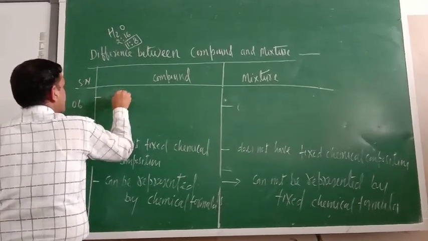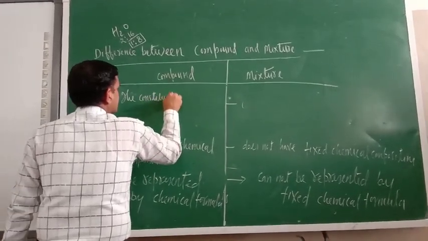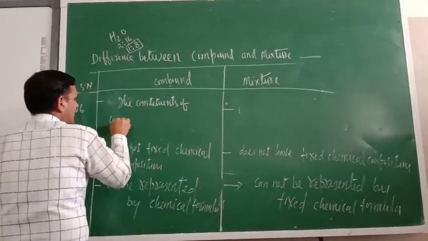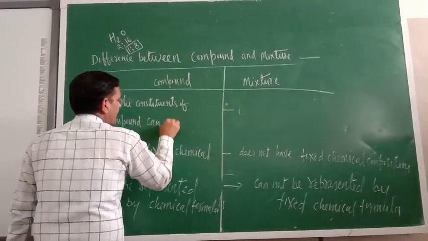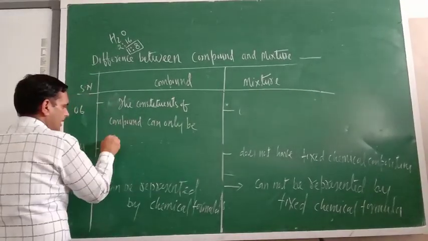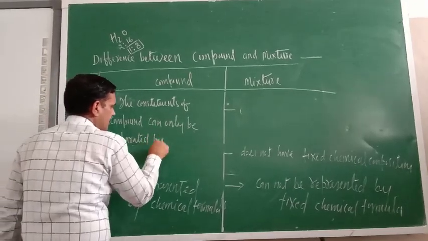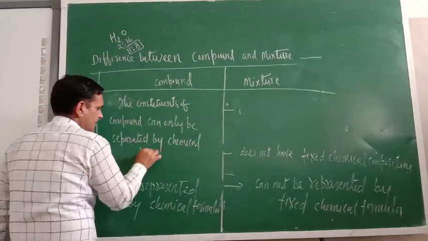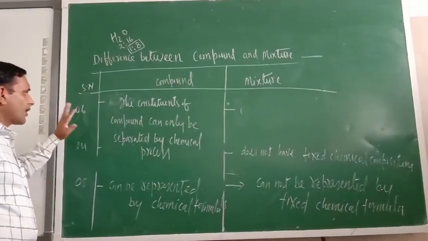The constituents of a compound can only be separated by a chemical process. So it is worthy to understand this one.